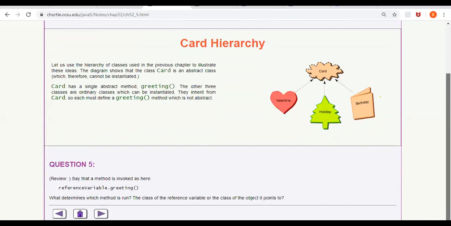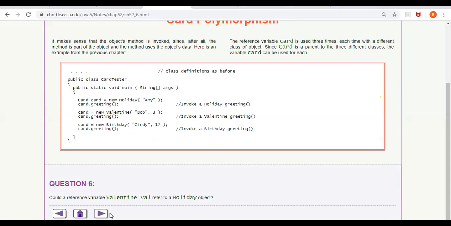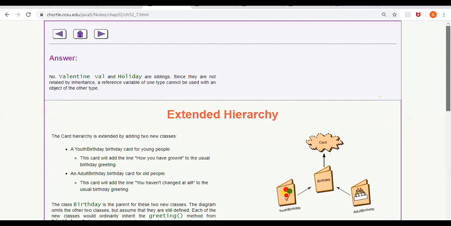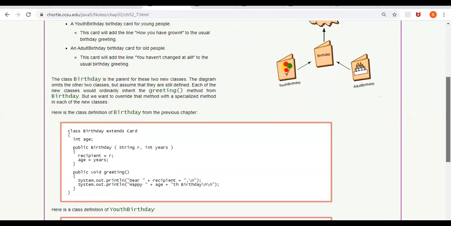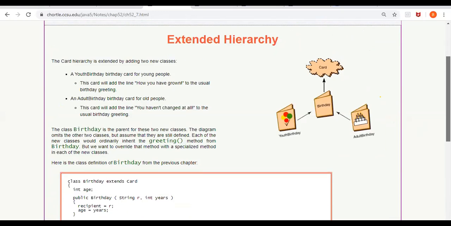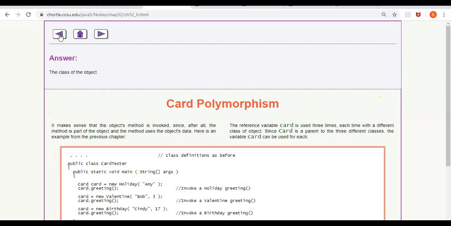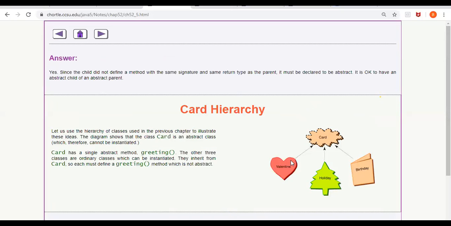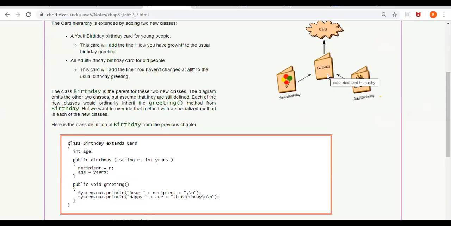Okay. So now we'll go back to that card class and do something on that. Already we created the class card, and the class card has 3 subclasses: Valentine, birthday, and holiday. Now we are going to add some more subclasses to the class birthday.